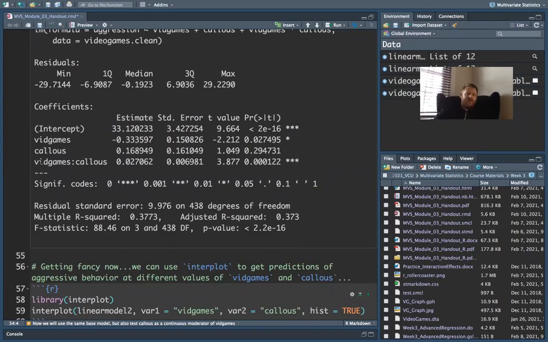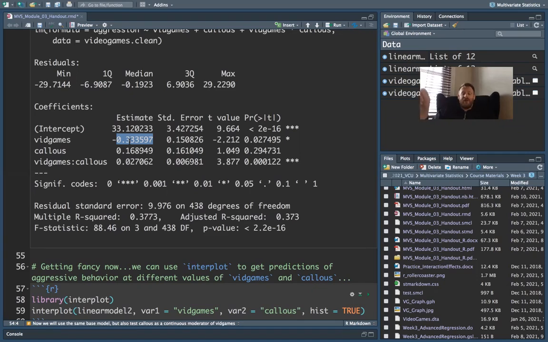What this is telling us, if this interaction is significant, is that for someone who is 1 unit higher on that callous scale, we would expect the slope of video games to go up by 0.03 units. For each 1 unit higher someone is on the callous scale, we would expect the slope to be 0.03 units higher. So the change in callous is associated with a change in slope of video games, not a change in video games, but a change in the slope of video games.